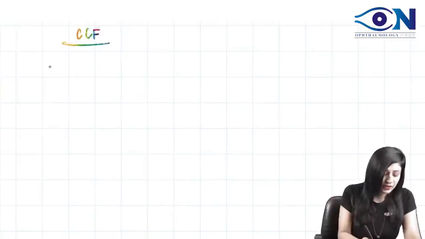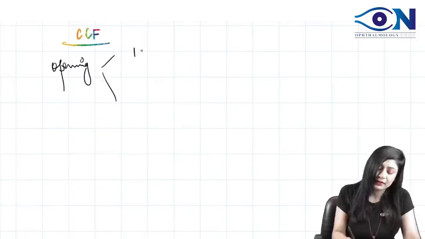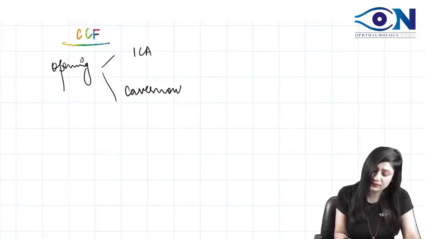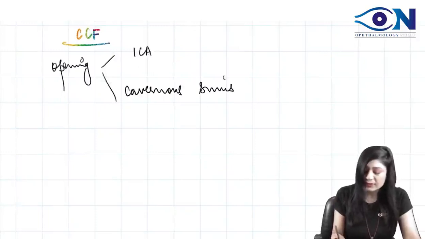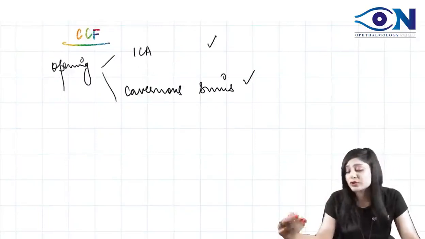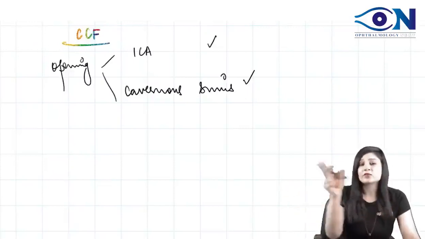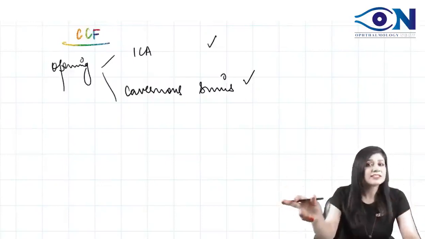It is a fistula, or opening, between the internal carotid artery and the cavernous sinus, right? So these two things are obviously involved.